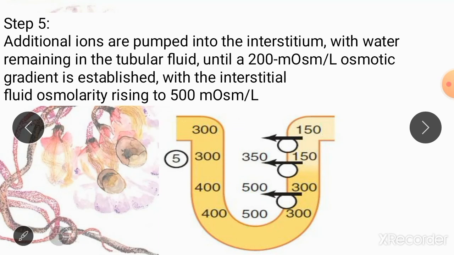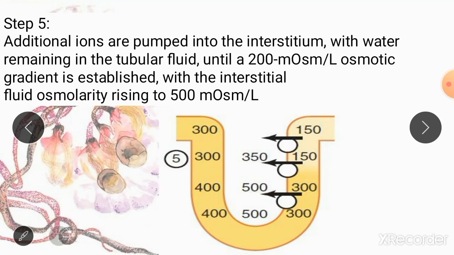So as you can see, the osmolarity of the interstitium increases as we move from the cortex towards the medulla of the renal interstitium. Here you can see it is 350, and as you move downwards it increases to 500 milliosmol.